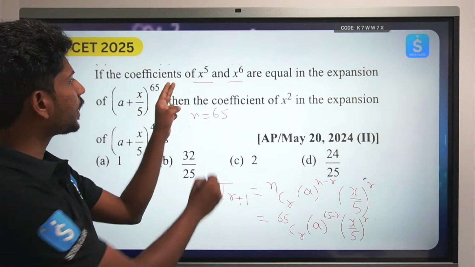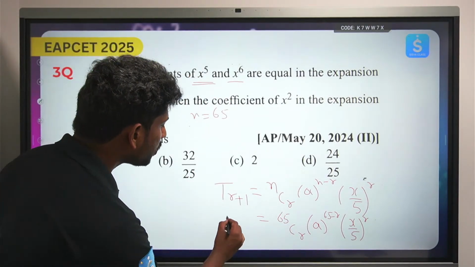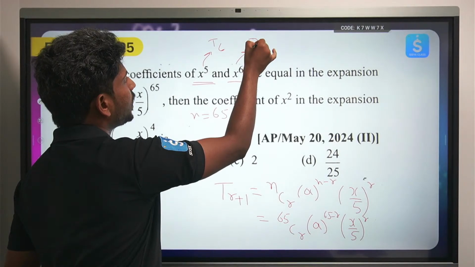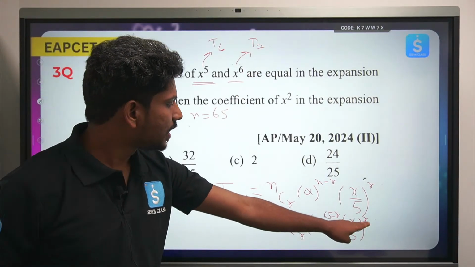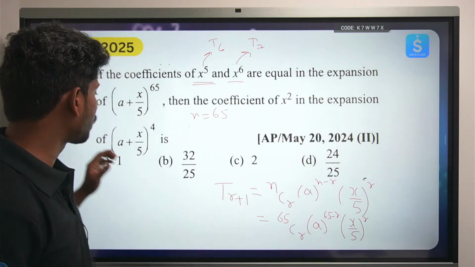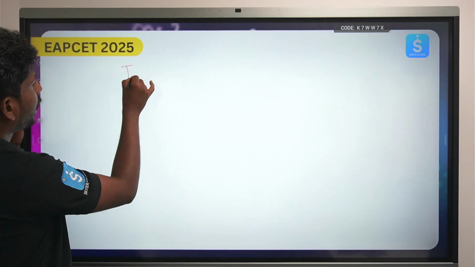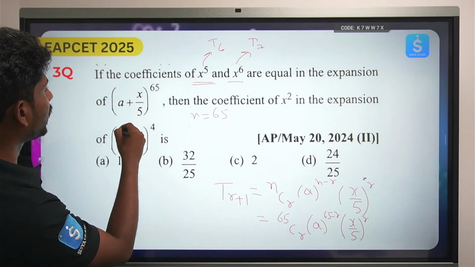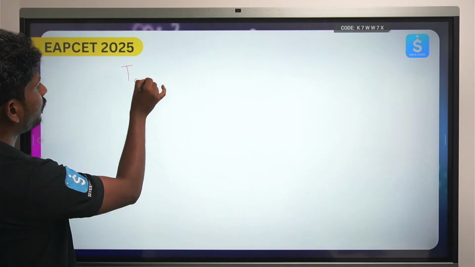Now he is asking x power 5, which should be t6. x power 5 is nothing but t6, x power 6 is nothing but t7. It doesn't matter, directly in place of r take 6, and in place of r take 7. So I am just writing down explicitly for you. You want t6, so you can write it as t5 plus 1.